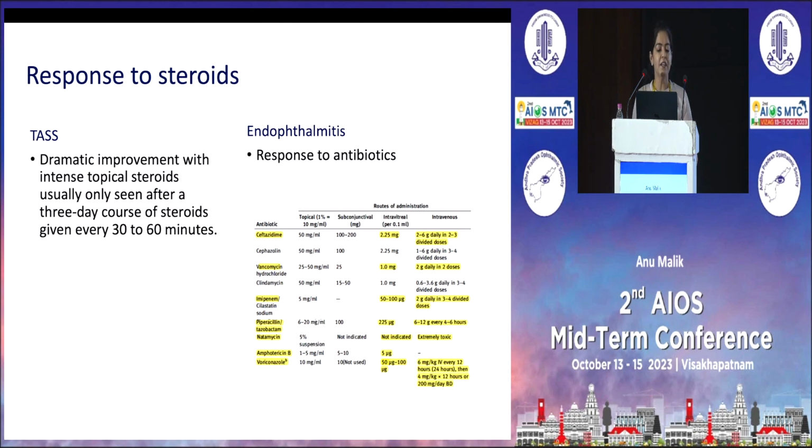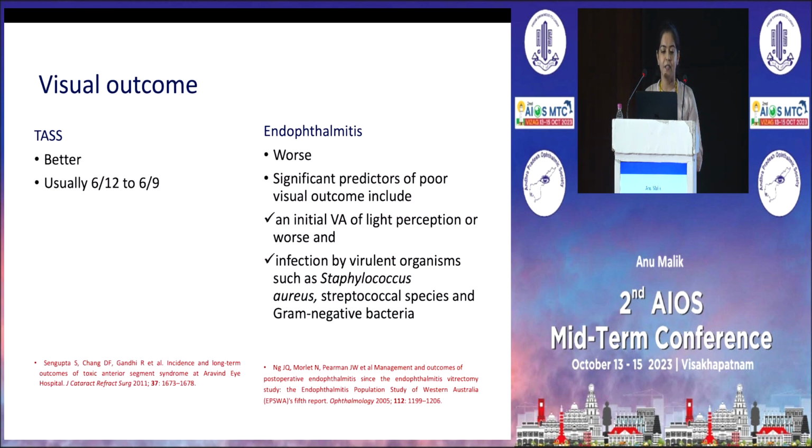We have seen a dramatic response with intense topical steroids, usually within a 3-day course of steroids given every 1 hour in TASS. In endophthalmitis, the patients usually respond to antibiotics only. The visual outcome is good in TASS. The patient usually has 6/12 to 6/9 visual acuity. And in endophthalmitis, we can have worse results. Significant predictors of poor visual outcomes include initial visual acuity of light perception or worse, and infection by virulent organisms.